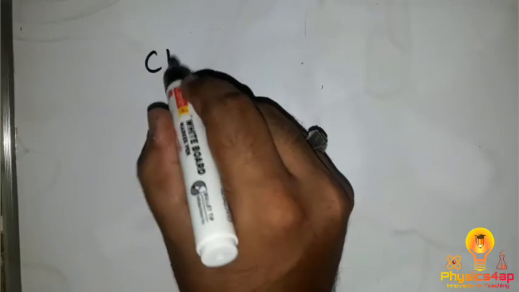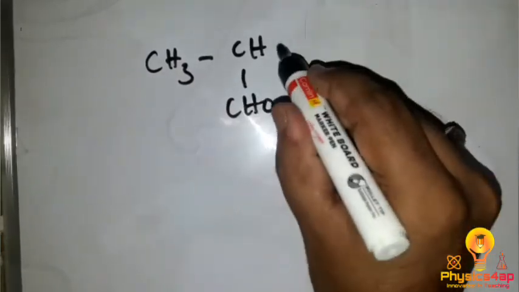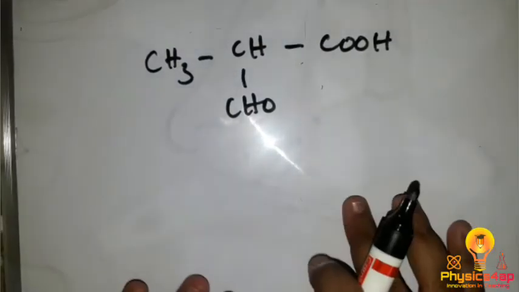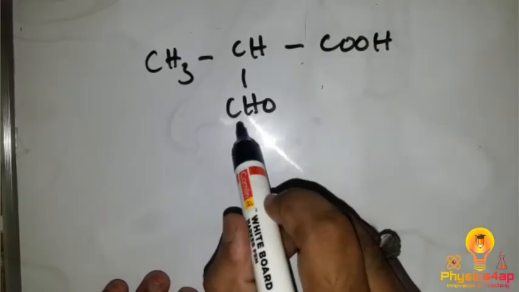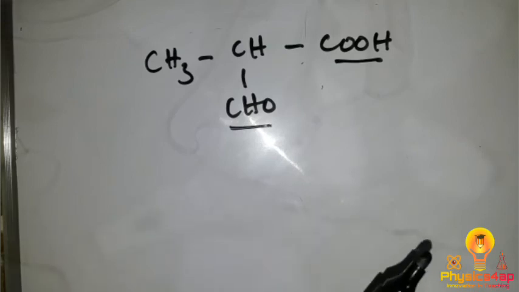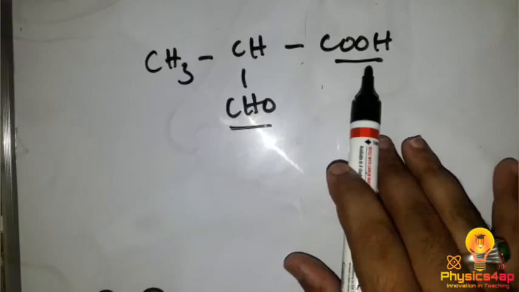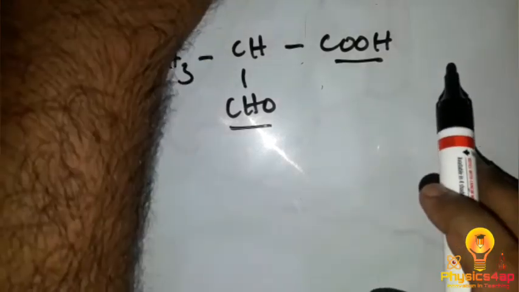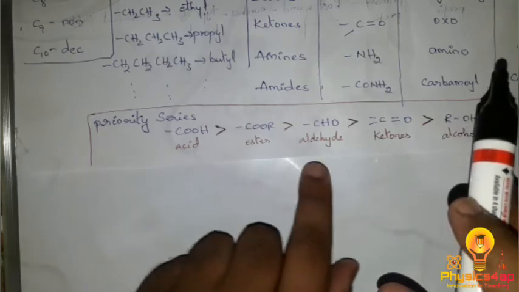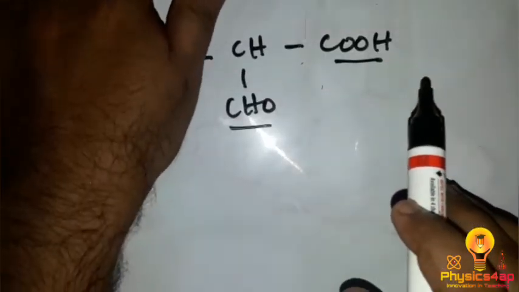So CH3 bond CH bond CHO bond COOH. Here we have a hydrocarbon with 2 functional groups, aldehyde and carboxylic acid. So here we should start giving the number from the first priority. The first priority goes to the carboxylic acid. Why? Because if you see the priority series, first we have the acid. So when compared to aldehyde, first priority should be given to the acid.